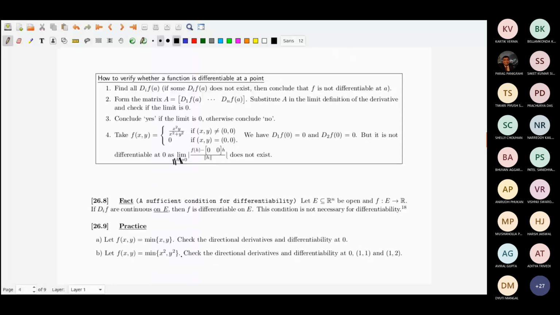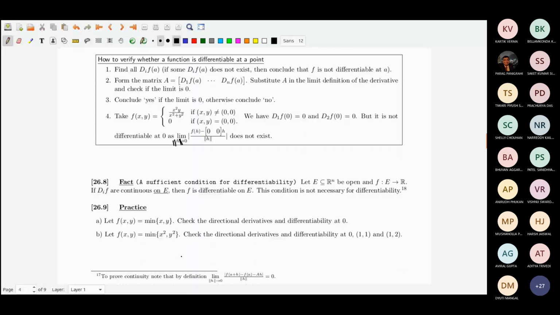Remember that thing. So till now, what do you remember? You remember that if a function is differentiable, then the partial derivatives must exist, and the ith partial derivative must be the ith element of the derivative, that is of the derivative row matrix.